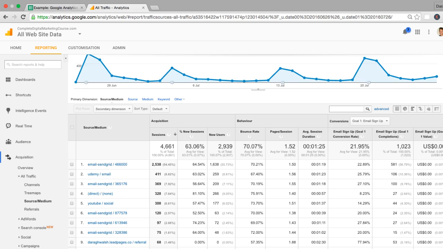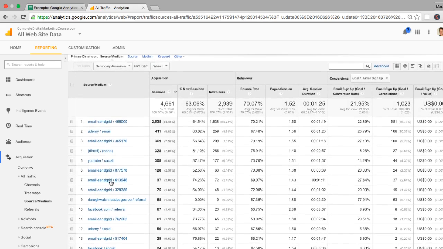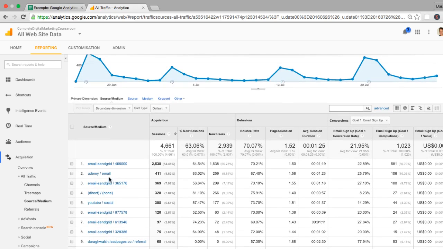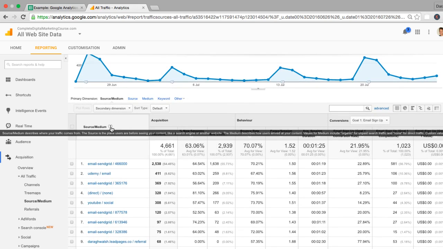What I can also do is extend this list out. I'm going to show 50 rows and you can see that I'm seeing more sources and mediums. Now I'm returning to this explanation, which is presented very strangely. Let's see the medium now. The medium describes how users arrive at your content. Values for medium include organic, unpaid search traffic, or none for direct traffic.